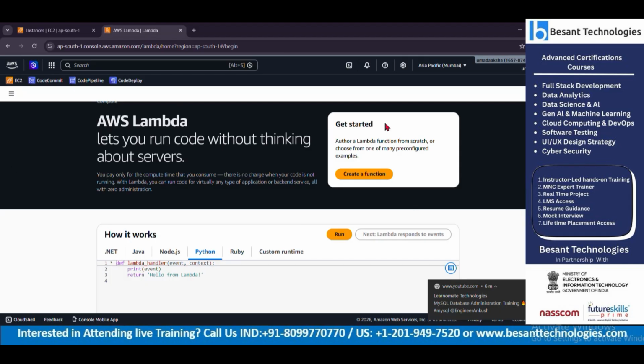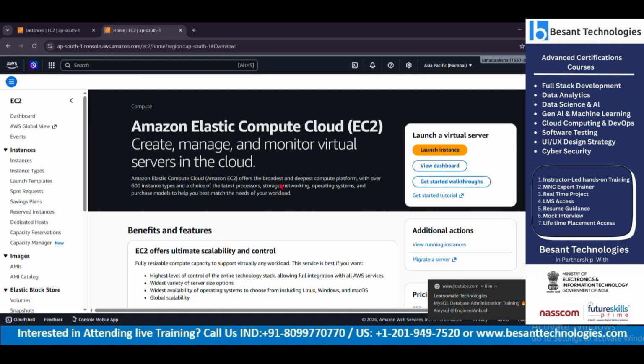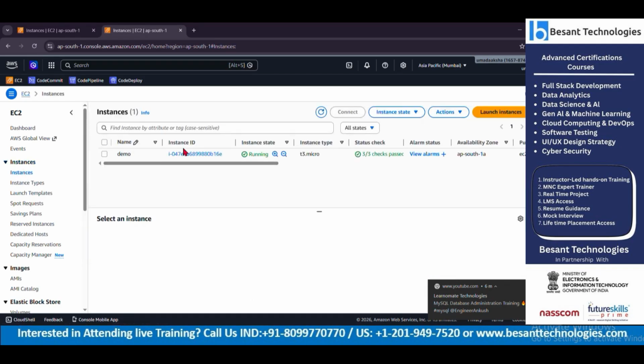So this is a completely serverless service available in AWS, which gives us a good heads up in cost optimization. Azure does have a serverless service as well. Now this is a server-based service, which is called instances, a virtual machine. So if you could see my machine.